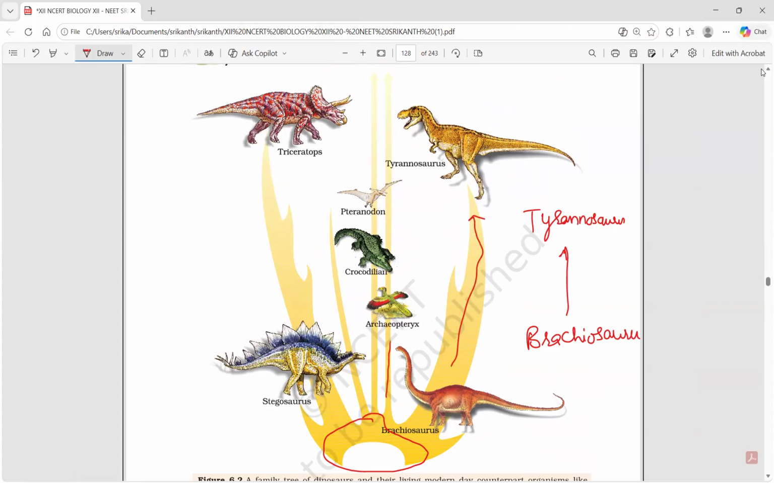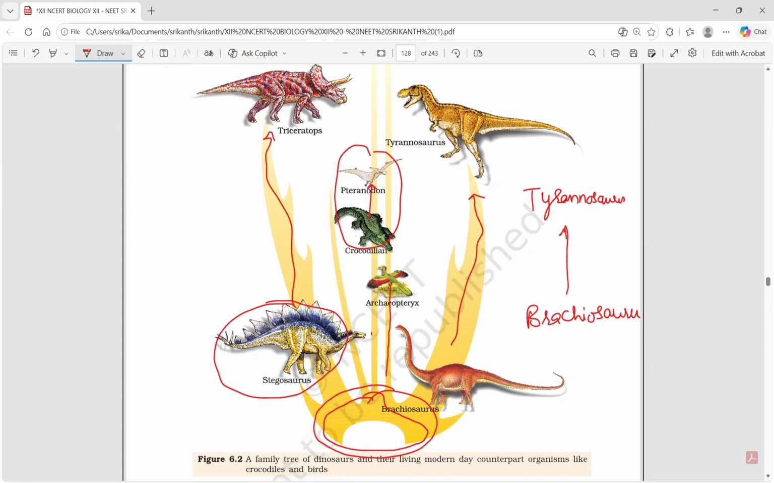Then in this lineage, we have only Archaeopteryx present. In this lineage, you need to understand there is a crocodile. From the crocodile, Pteranodon. In this lineage, Stegosaur developed into Triceratops. Brachiosaur, Stegosaur, Archaeopteryx, crocodile, Pteranodon, Tyrannosaur have a common ancestor, but we didn't find that particular common ancestor, as its fossil is not available to us yet. That's why we didn't name anything.